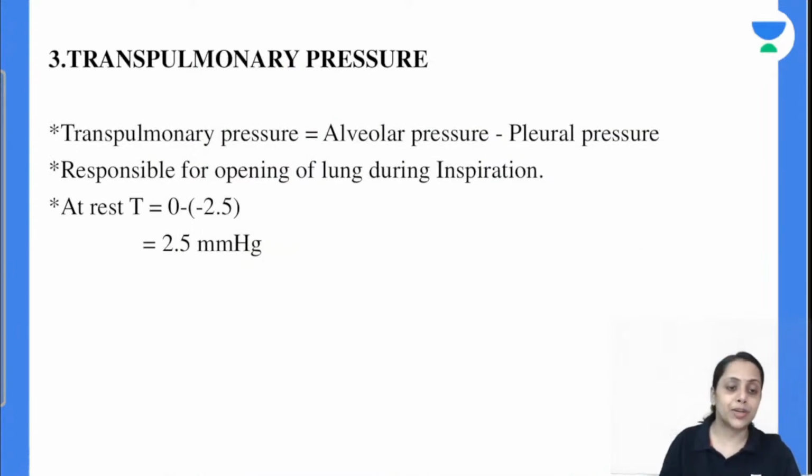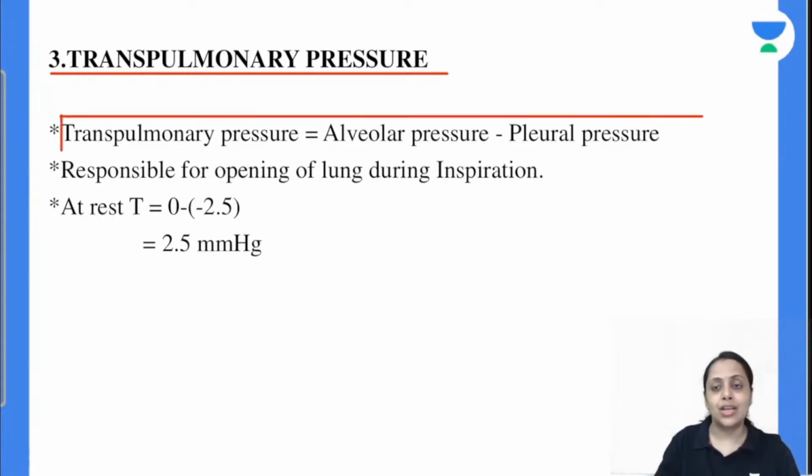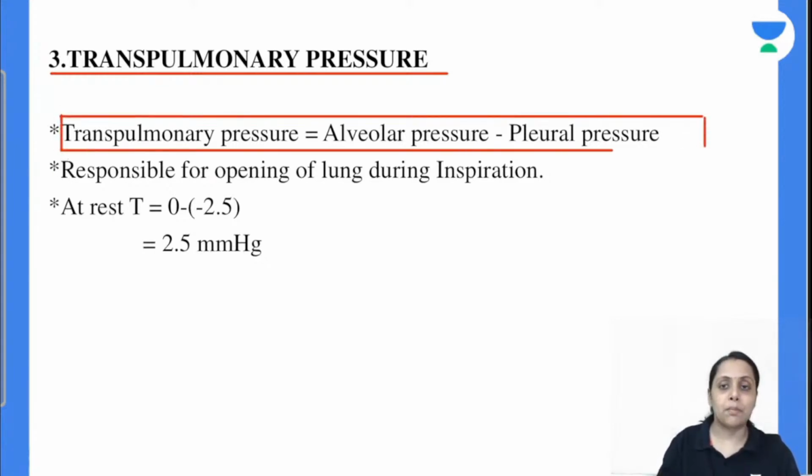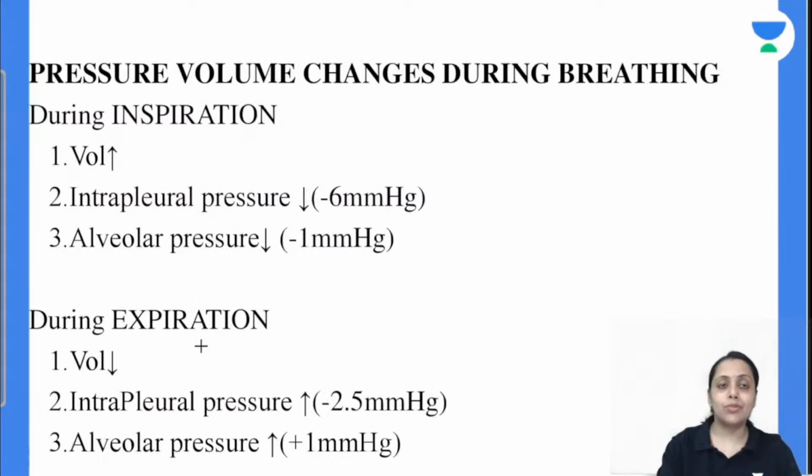Moving further to the next pressure, that is transpulmonary pressure. This transpulmonary pressure is the right one. It is equal to alveolar pressure minus pleural pressure. And this transpulmonary pressure is responsible for the opening of lung during the inspiration. So at rest हम कह सकते हैं alveolar pressure कितना होता है? 0. Pleural pressure कितना होता है? -2.5 mm of Hg. So at the resting condition this transpulmonary pressure is +2.5 mm of Hg. Is this clear with everybody? Now moving to the next one, that is pressure volume changes during breathing.